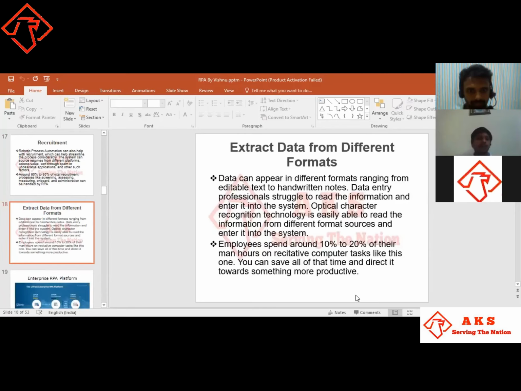Extract data from different formats. Now, what is extract data? Extract data is nothing but whatever data is being obtained. Let's take PF, provident fund, which will have 10 to 20% interest from our salaries. In the same way, here also, let's say my teacher has told me to write 100 papers of imposition. Writing it takes 1 hour, 2 hours, 3 hours, 4 hours. But if I go to the Xerox machine and just scan it, I can give it within 10 minutes to the ma'am or sir.